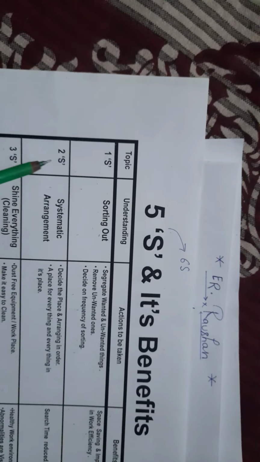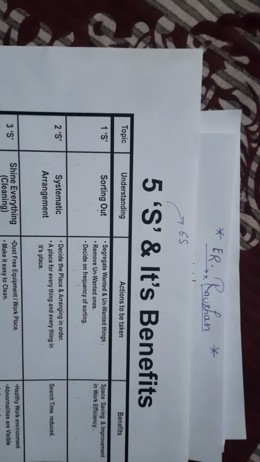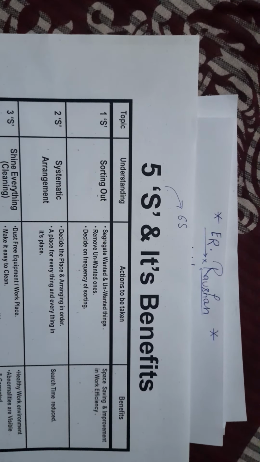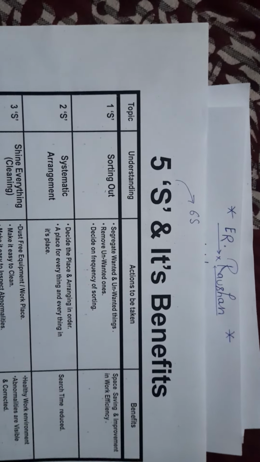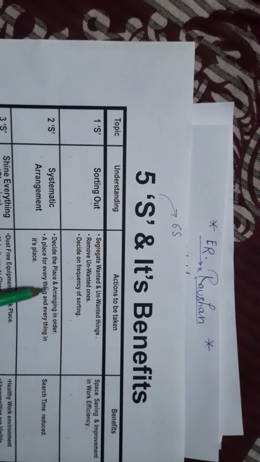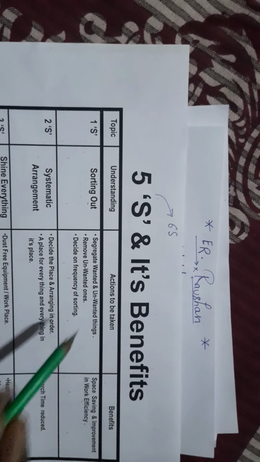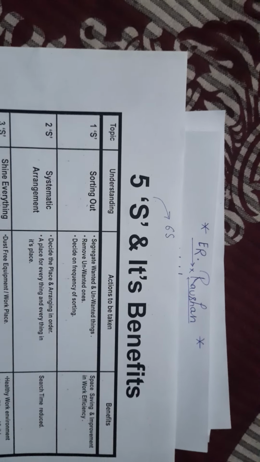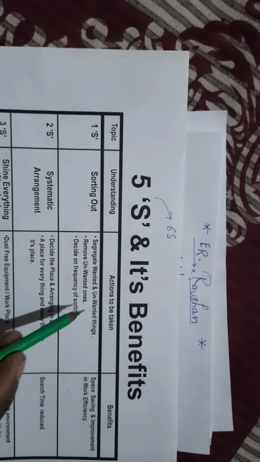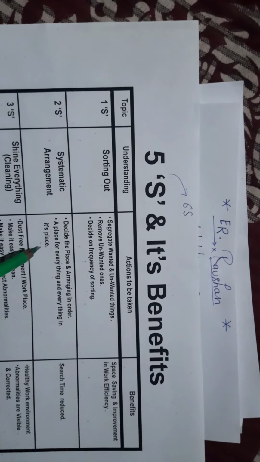Now move to the second S. Second S means systematic arrangement. What is systematic arrangement and what action is to be taken in it? The first one is to decide the place and arrange in order. You sort out here, and the wanted things you sort out, then decide their place and arrange in order. A place for everything and everything in its place. You decide everything has its proper place.